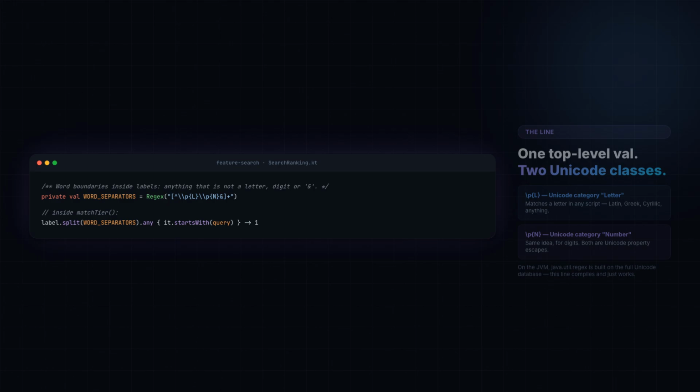\p{L} and \p{N} are Unicode property escapes. L means the Unicode general category letter, N means number. On the Java virtual machine, java.util.regex is built on the full Unicode character database, so \p{L} happily matches a letter in any script, Latin, Greek, Cyrillic, anything. That is exactly why this line compiled and passed on the JVM without a single complaint.